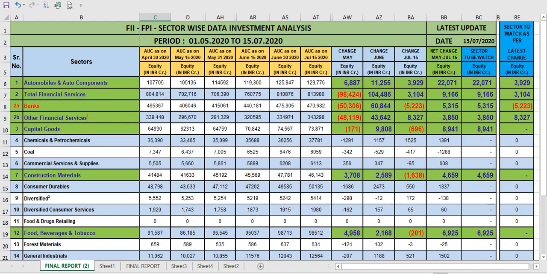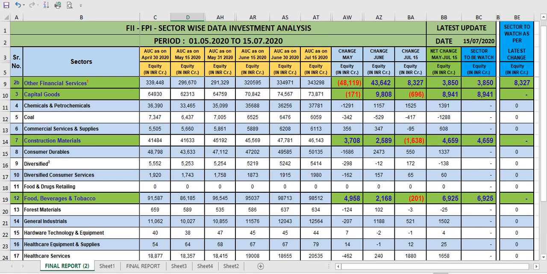By this bifurcation you get an idea in which sectors they have invested money. Now we are getting this data every 15 days. NSE is providing the data every 15 days. Suppose you have this data and you got new data on 15th May 2020. Now you get the same sectors but with different investment amounts. This way you get an idea from which sector they withdrew money and where they put it.